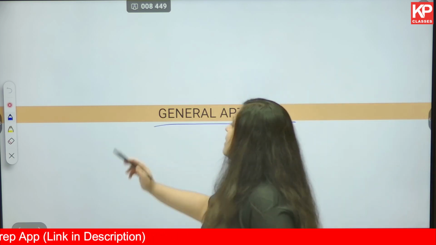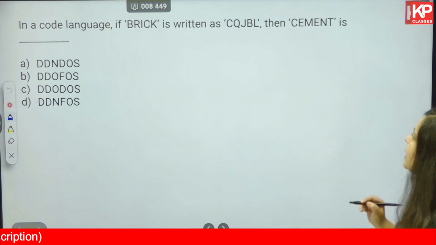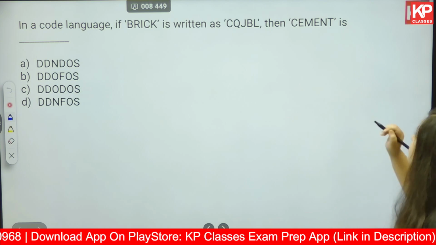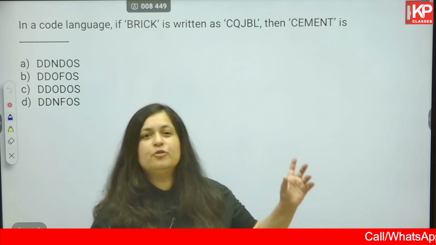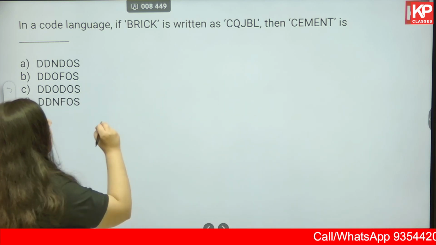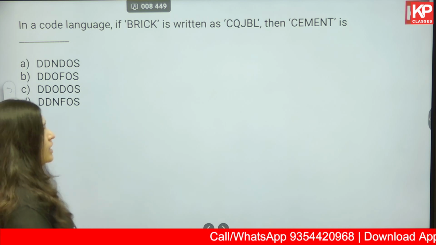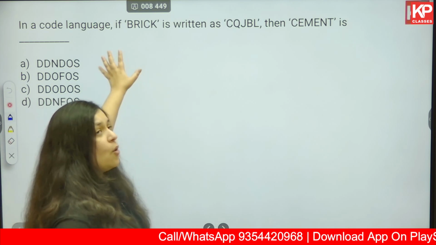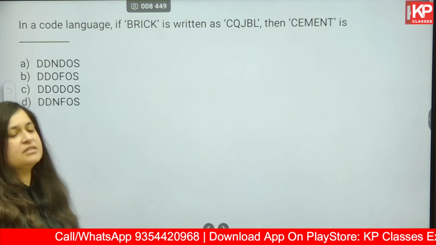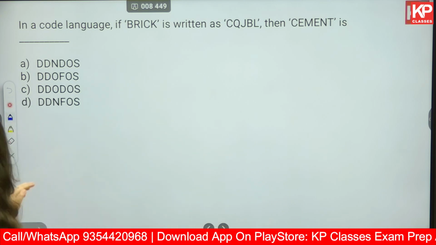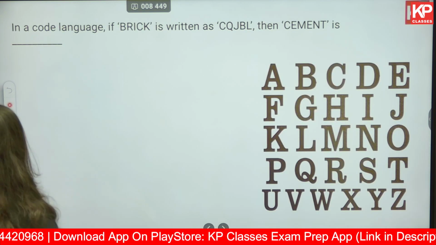Moving on to the general aptitude part. First one, in a code language, if BRICK is written as CQJBL, then cement is written as what? Now you have to decode this. There are many ways of this code language being used. In very simple format, we have included this coding and decoding in our 51-day course for NATA and JEE. You can go and check there as well. But for now, let us solve this question.